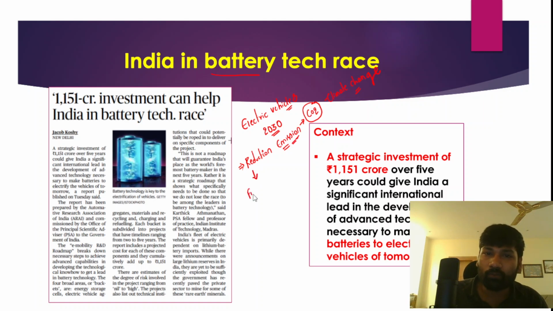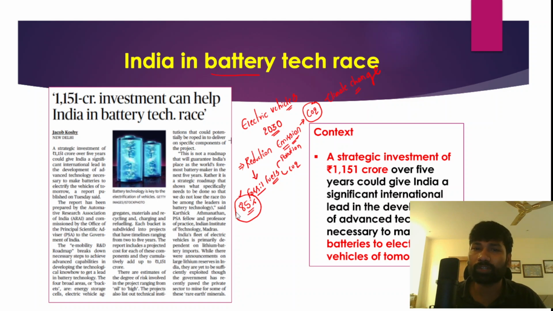However, fossil fuels have been contributing to the emissions, and they also cause pollution along with increasing greenhouse gases in the atmosphere, right? India imports around 85% of its total fossil fuels from other countries, a huge dependence on fossil fuels. We need to reduce our import dependency on fossil fuels, and at the same time we should also prevent the negative impact emanating from the use of fossil fuels.